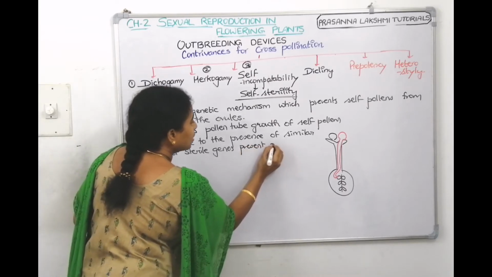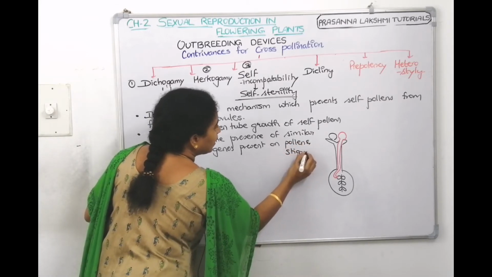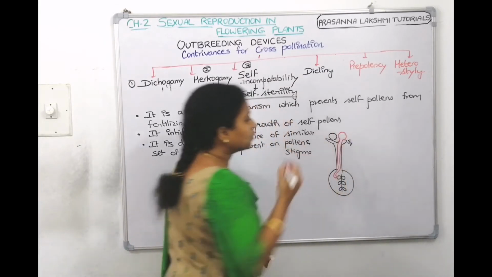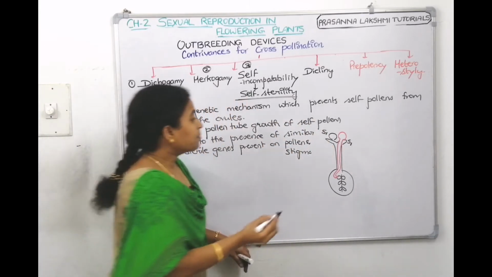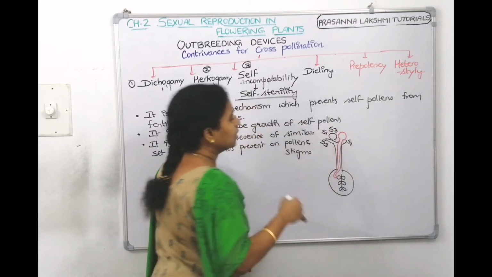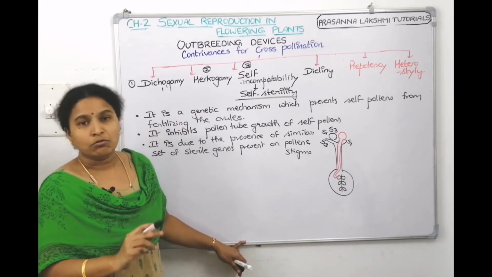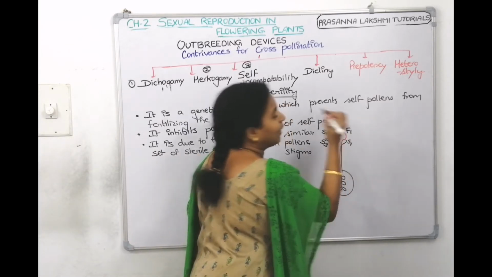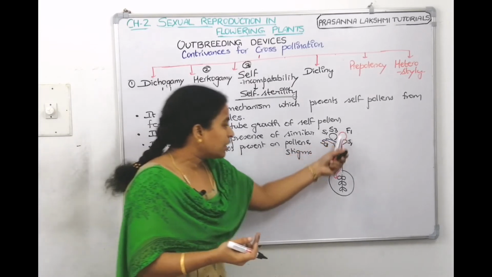Sterile genes are present on the pollen and the stigma. For example, this is the stigma. If the stigma has the S1 sterile gene, then the pollen also has the S1 sterile gene. If the stigma has the S3 sterile gene, then the pollen also has S3. So they are identified with each other. This is sterile, that is also sterile, so it will not allow it to grow. Whereas, if the stigma has S1 and the other pollen grain has F1, a fertile gene, it will identify it as new and permit it to grow inside.